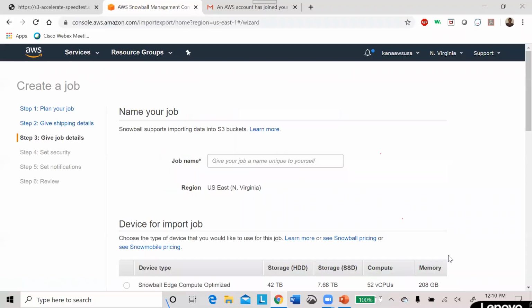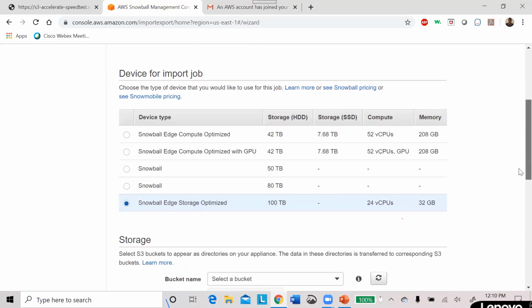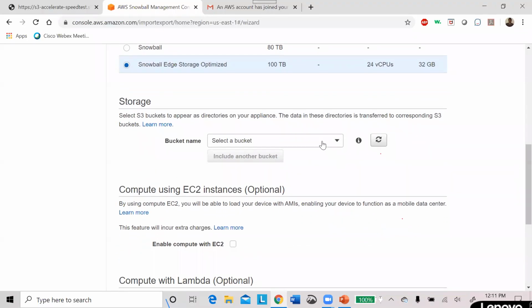Okay, next. Job name. I want to export my data. Export apps, that's what I'm going to give. Currently I'm in US East, North Virginia, and how much capacity do I want. Device for import job: what type of device am I looking for? At this moment I'm looking for the Snowball Edge Storage Optimized, as the notification told. So I'm going to use that one now.